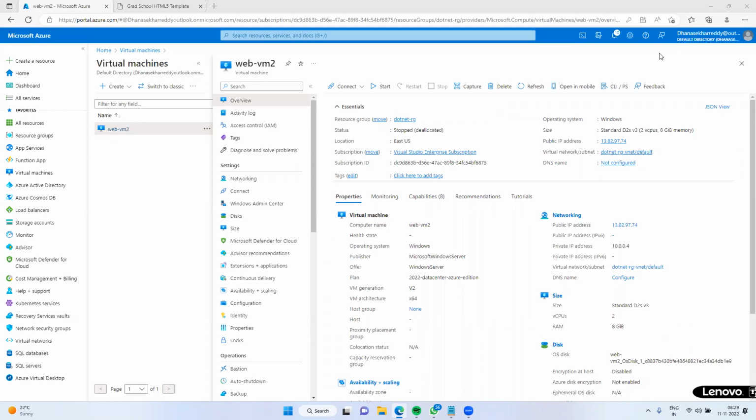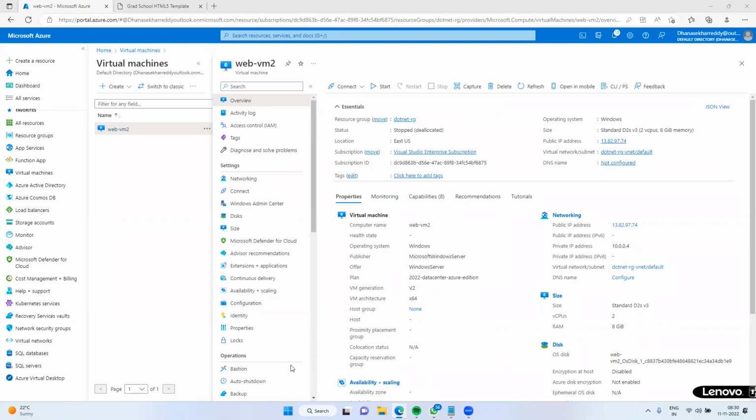Let me share my public IP. Did you start your IIS server in your Windows server? Yes, restarted once. Is port 80 open?